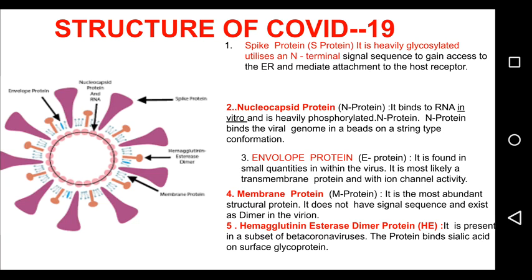Just to remind you, the spike protein is glycosylated and the N protein is phosphorylated. N protein binds the viral genome in a bead-on-a-string conformation. This protein likely helps tether. Tether means with rope or chain so as to restrict its movement.